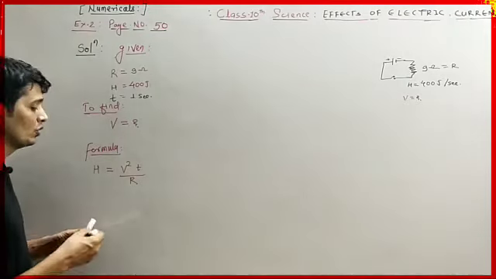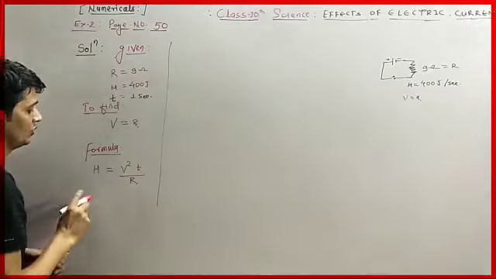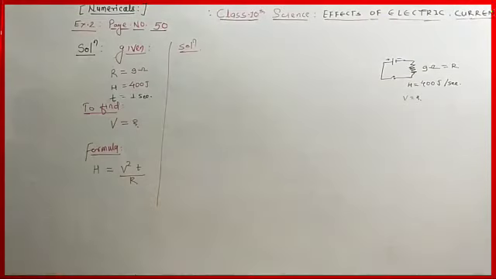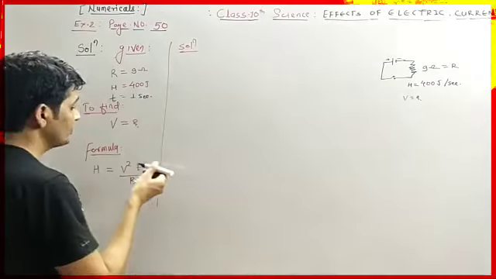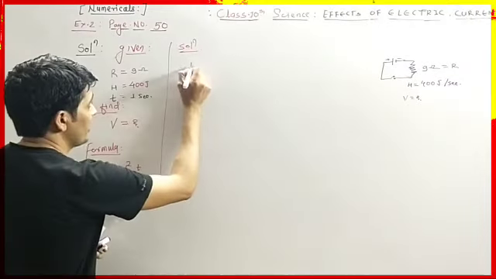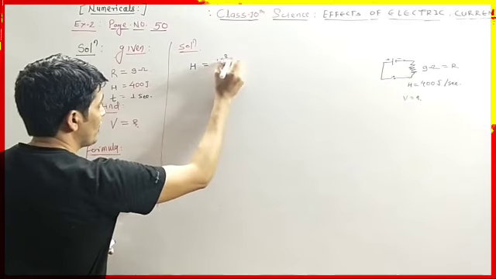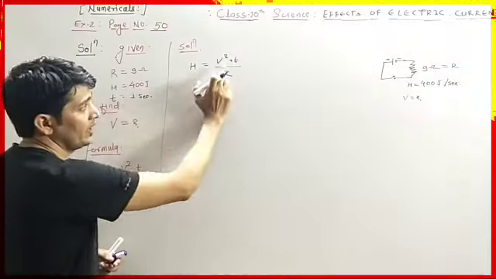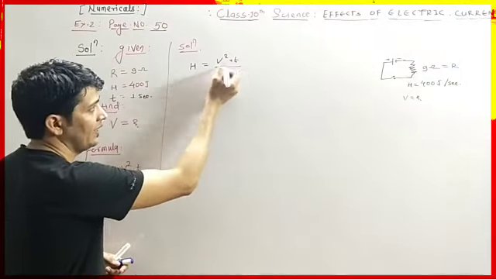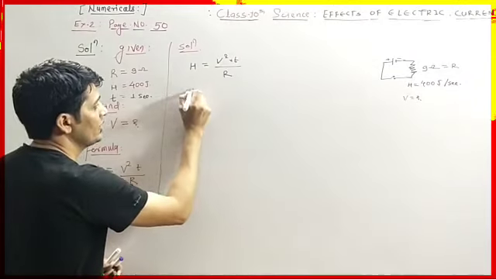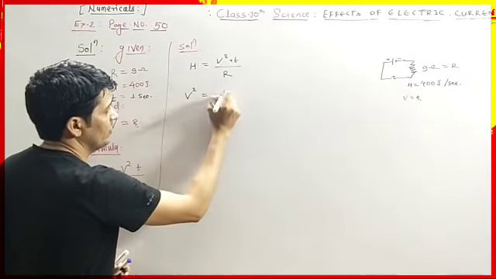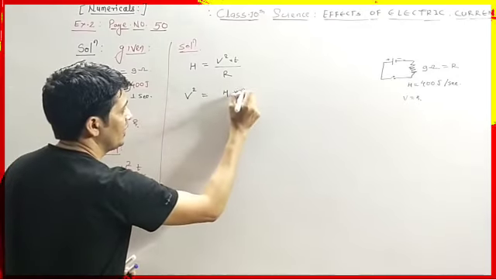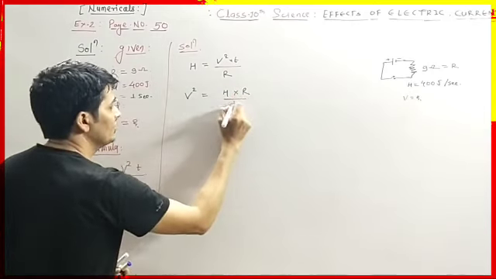Okay, so now we are going to solve the question. Let me change the pen. So we have the formula H equals V square into T divided by R. So we have to find V. In order to find V, we have to transfer R and T to the other side. So we get V square equals H, then R is in division form so it will go in multiplication form, so we write into R divided by T, where T is time.